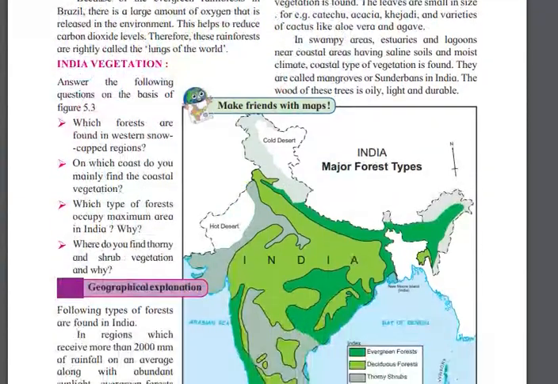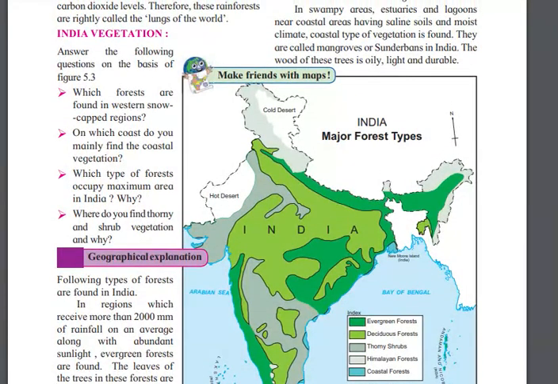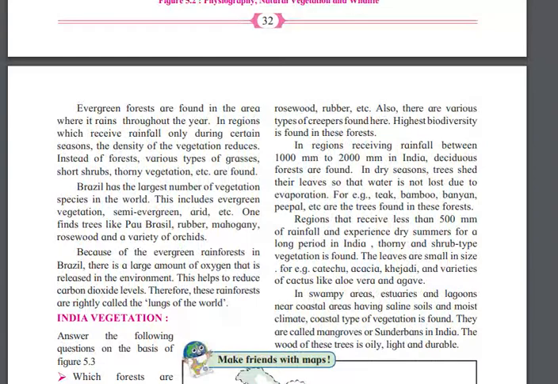Can anyone tell me where is evergreen forest in the map? So the highest biodiversity you will find in Maharashtra, there is also evergreen forest. Yes, very nice. The highest biodiversity is found in this forest.